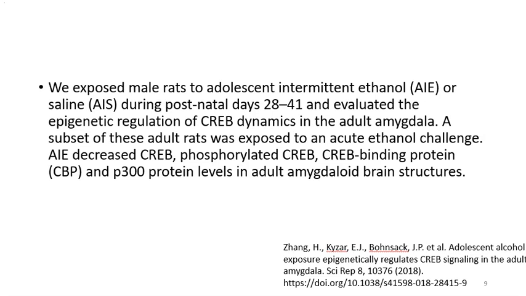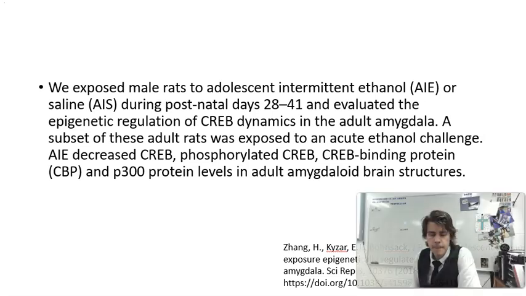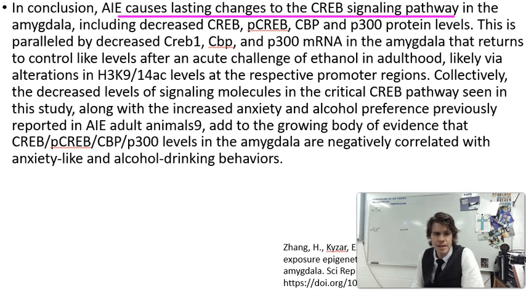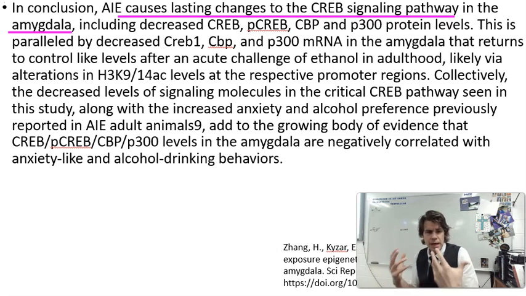Why does this matter? Well, right here, in conclusion, you can see that adolescent consumption of alcohol causes lasting changes to the CREB signaling pathway in the amygdala. Again, like an emotional center, anxiety and fear have a lot to do with the amygdala.